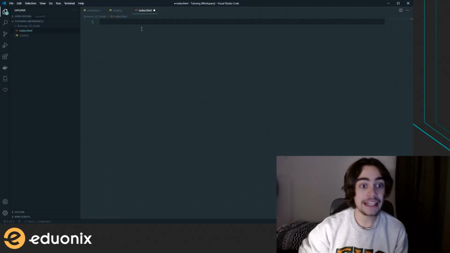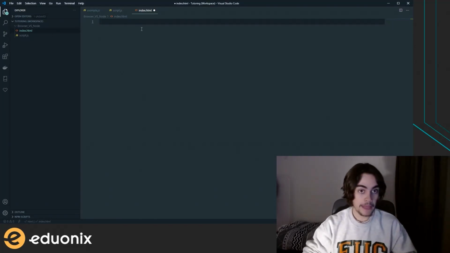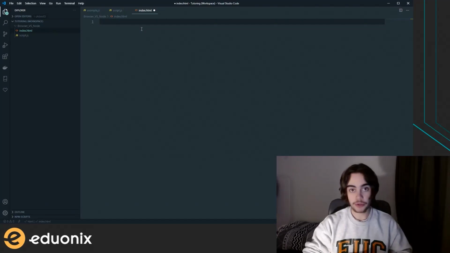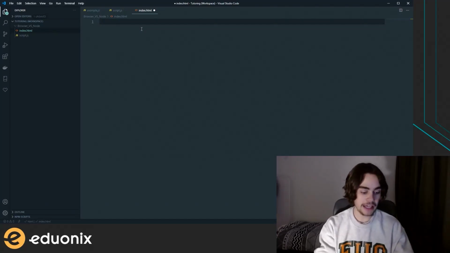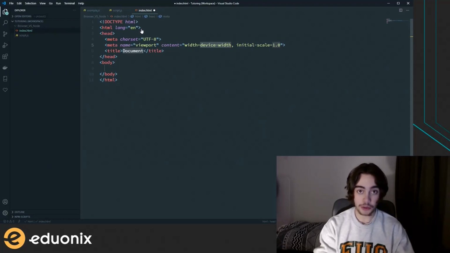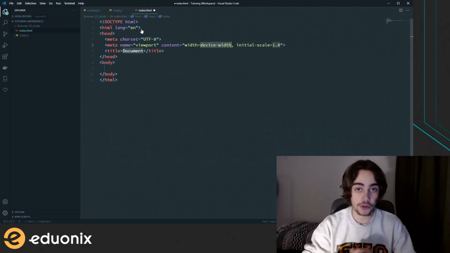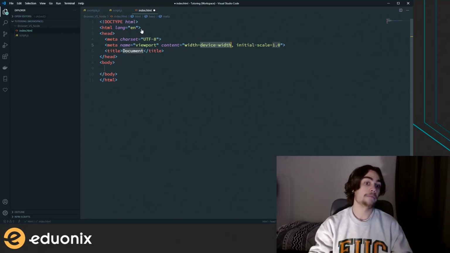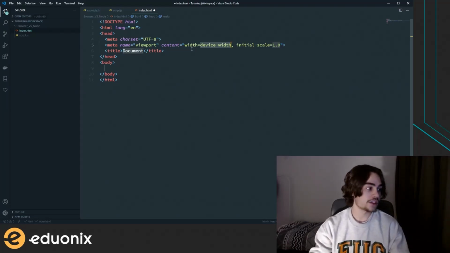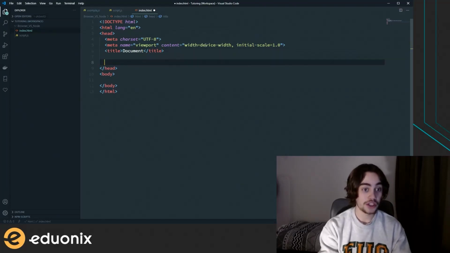So we have a blank index.html document here. One really useful tip that I'm going to give you now is if you just type in an exclamation point and press enter, it will actually give you all the boilerplate for a basic HTML document. This is obviously if you're working with VS Code. And that's really helpful. It allows us to skip a little bit of work that we would have to do otherwise.